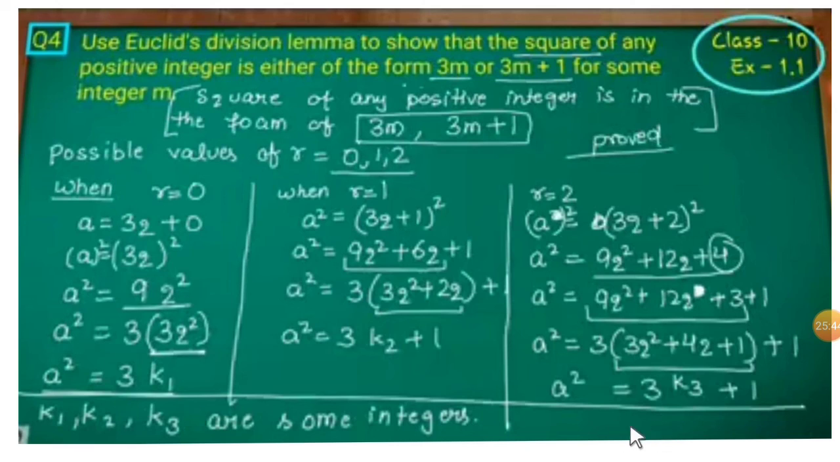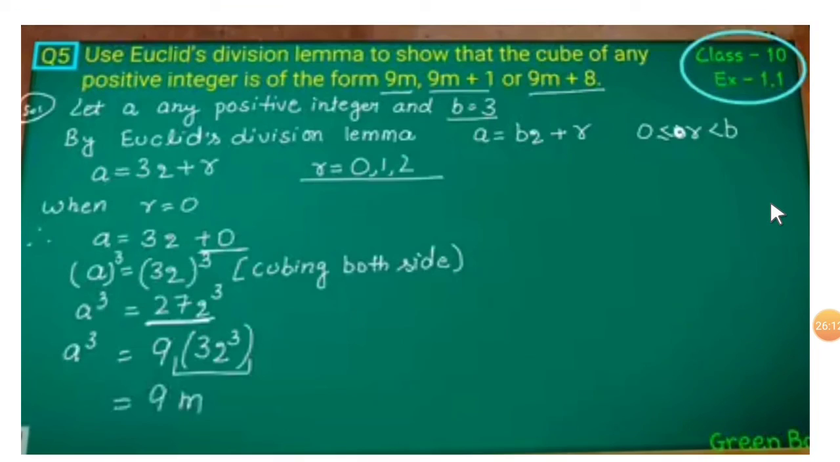Whatever integer you consider. Therefore, what do you conclude from this? The square of any positive integer is in the form of 3m or 3m plus 1. This is a standard question. This is a clear solution to the fourth question. The last question is remaining. I will discuss the last question in the next class.